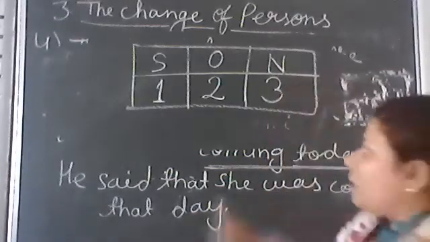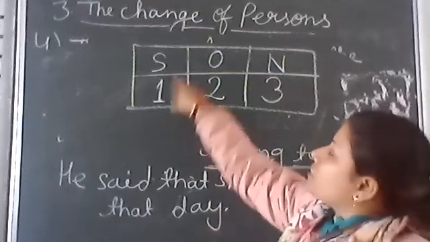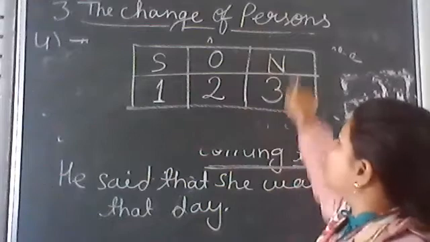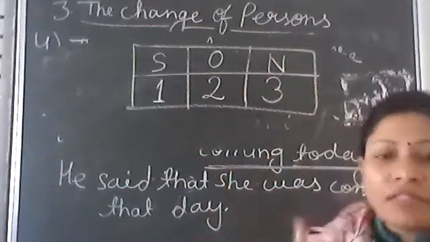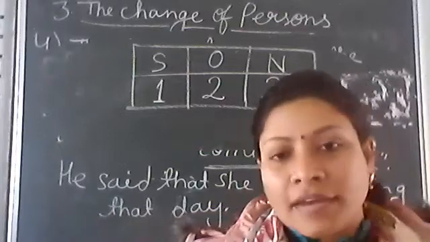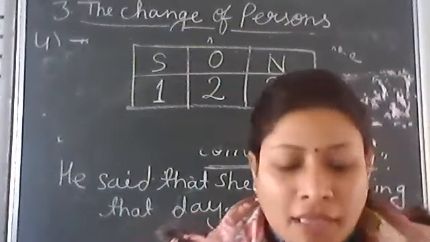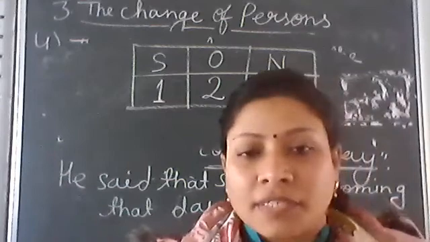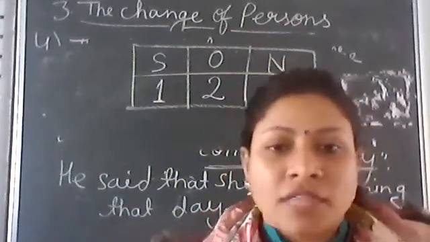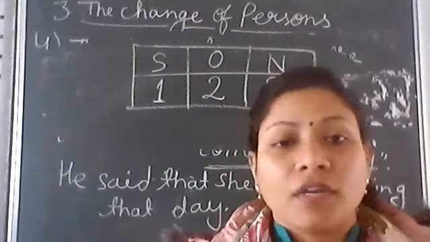Now look at this table. First person changes into subject, second person changes into object, third person no change. Remember this rule and your direct speech will be completed very soon. First person changes into subject, second person changes into object, and third person no change.